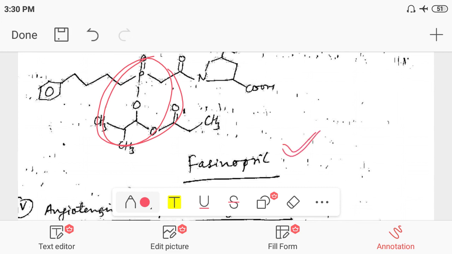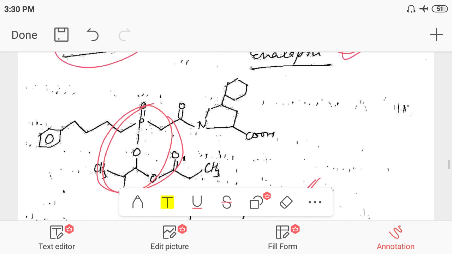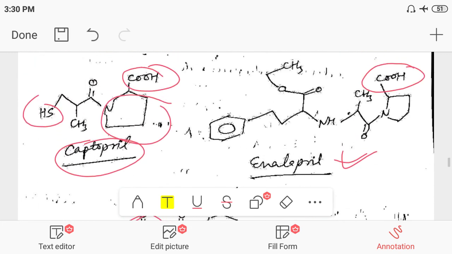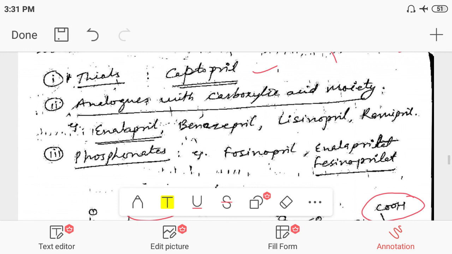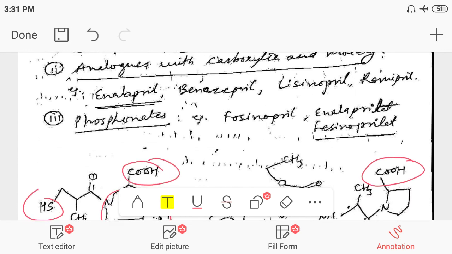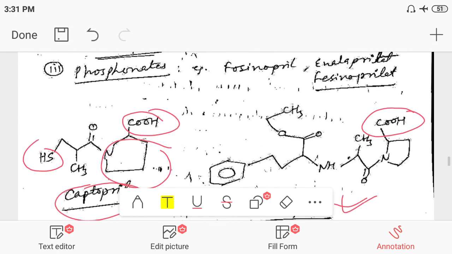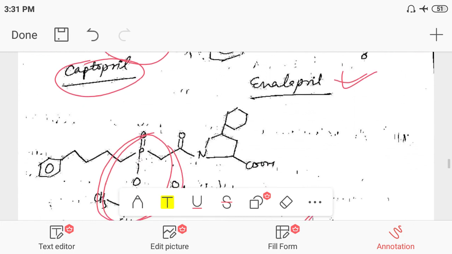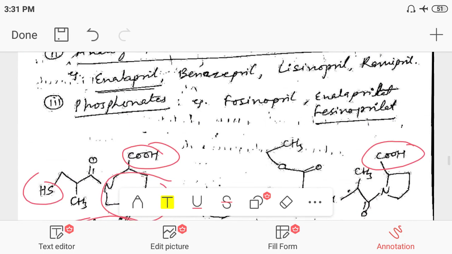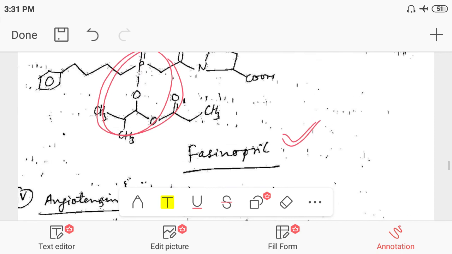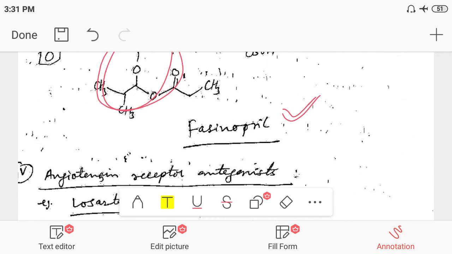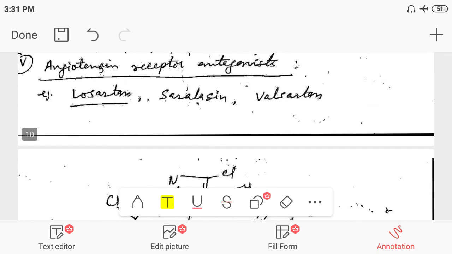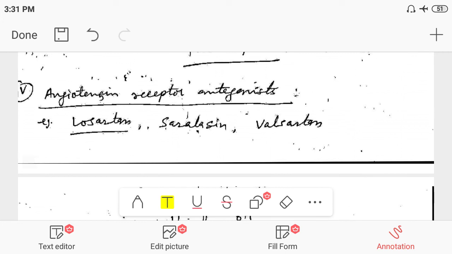So in this category of drugs, we are discussing the structure of each category one by one. We have classified the thiol category, captopril, the carboxylic acid group analogue, enalapril, and the phosphonate group containing drug, fosinopril. Okay, so that is about the angiotensin converting enzyme inhibitors.